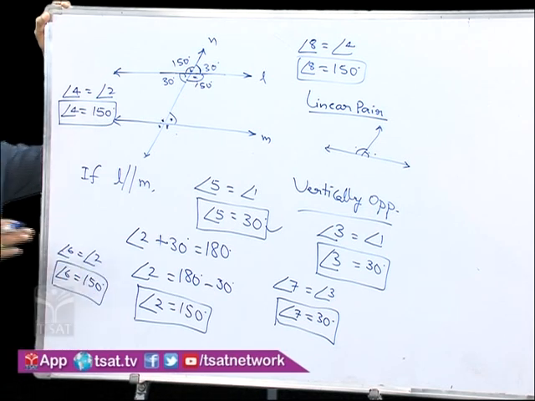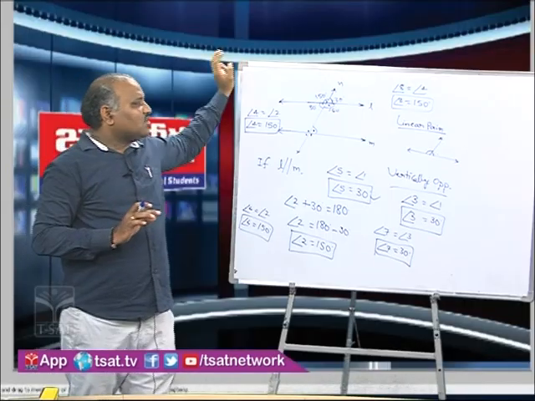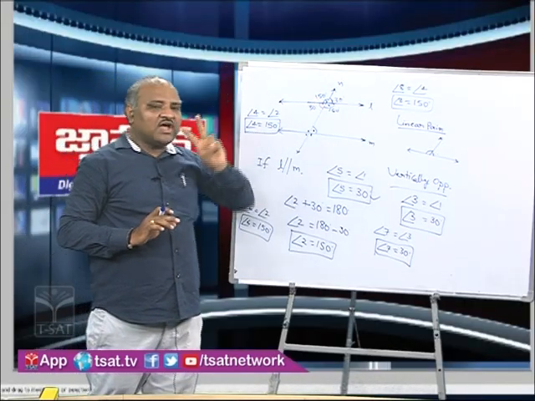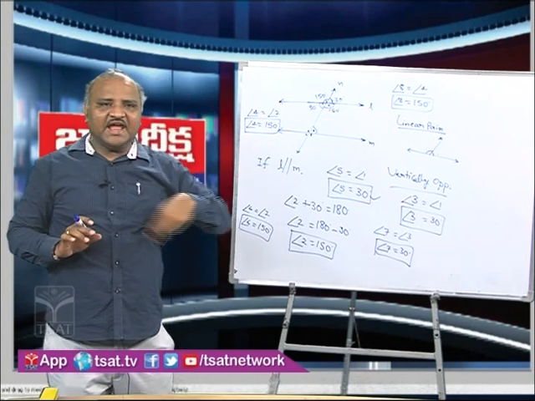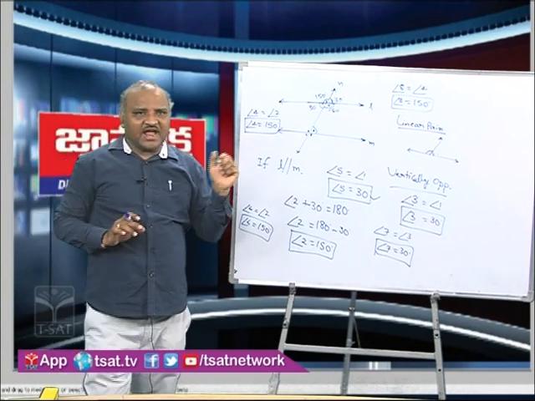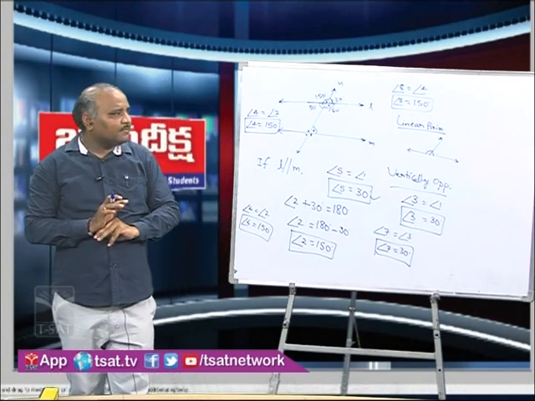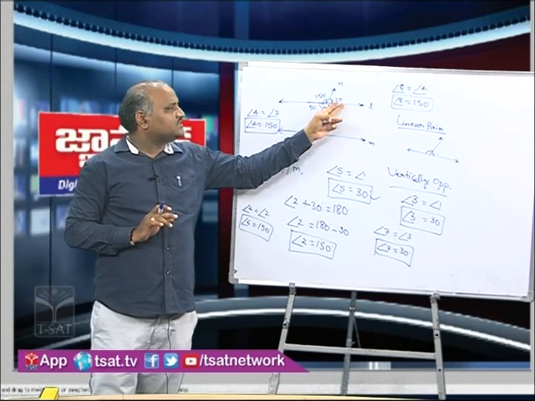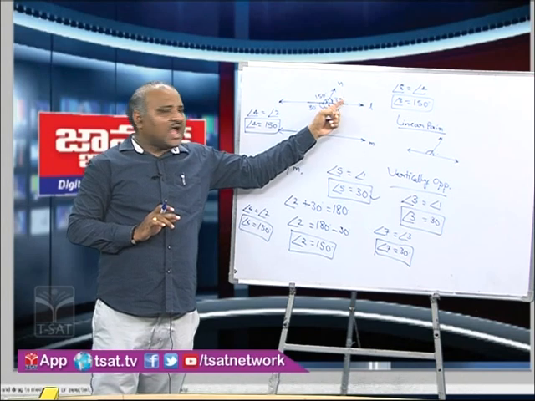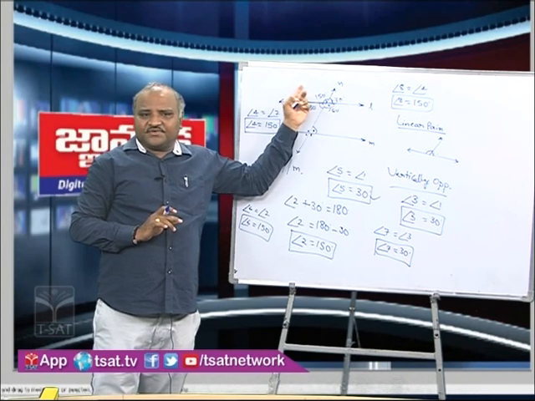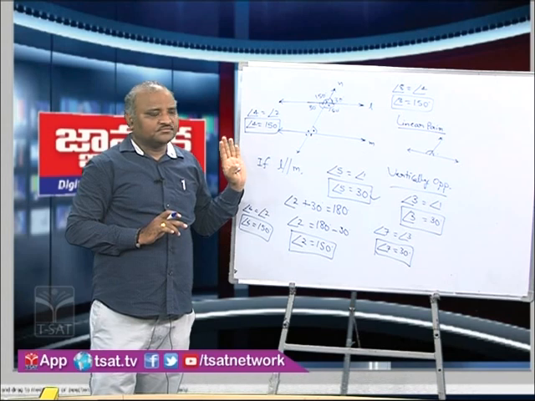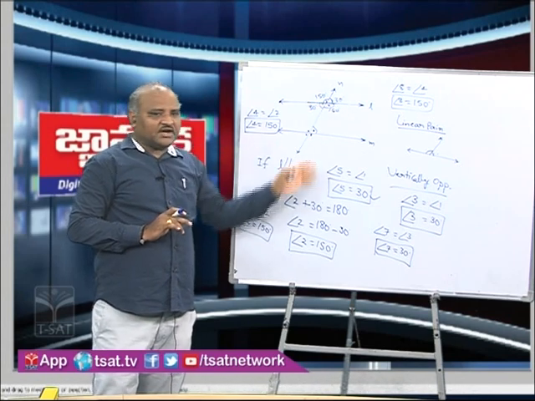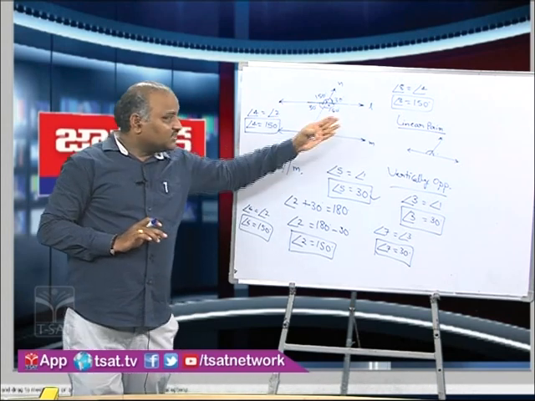So here you have to remember that among these 8 angles we will have only 2 values. If it is given as 30 degrees here, the answer is either 30 degrees or 150 degrees for any angle. So these 2 only will be repeated for all with the relations.